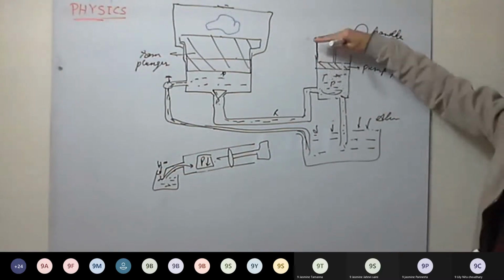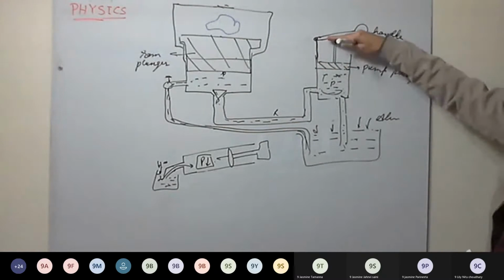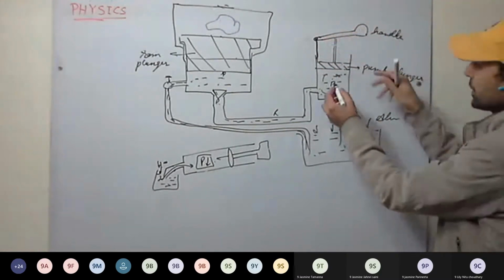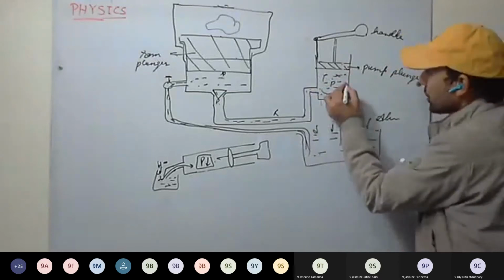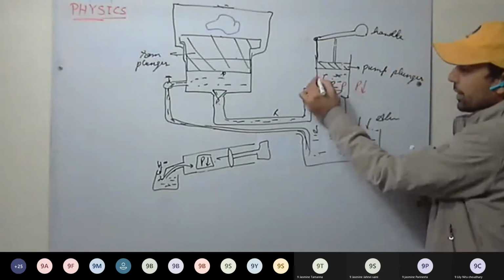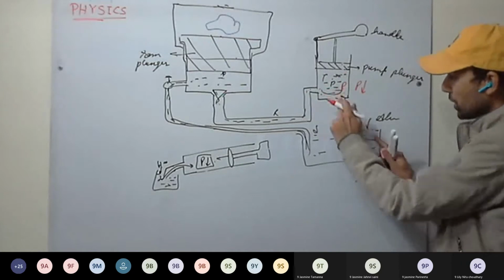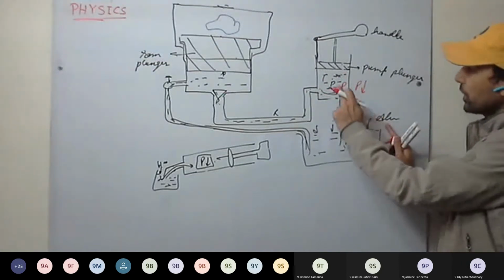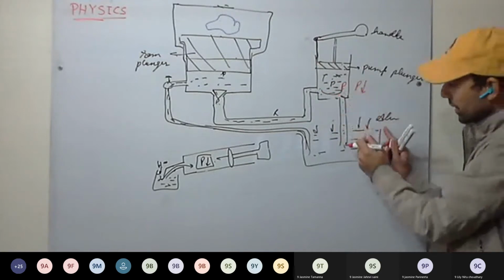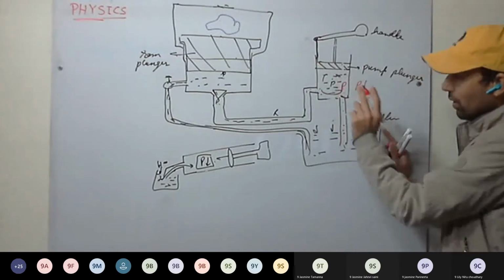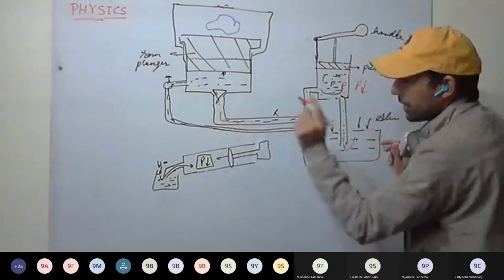The piston is raised up as you move the lever up. As you raise the lever, the piston rises. As the piston rises, what happens? Pressure inside here reduces. Now see, there will be a difference in pressure. Here less pressure, here high pressure. Atmospheric pressure will be more as compared to the pressure inside the cylinder. So what will happen? The liquid will move inside. So now the liquid has two ways, either from here or from this side it can move.